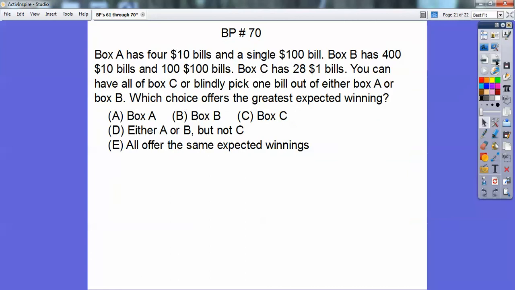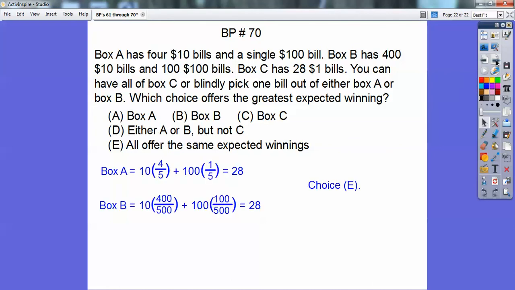Okay. All right. Box A has 4 $10 bills and a single $100 bill. Box B has 400 $10 bills and 100 $100 bills. Box C has 28 $1 bills. You can have all of box C or blindly pick one bill out of either box A or box B. Which choice offers the greatest expected winnings? Doesn't matter to me, sign me up. I'll take this game. Okay, the lowest I can get is 28 bucks.